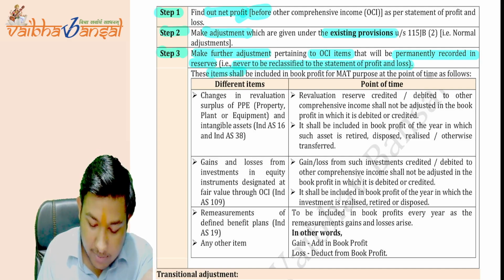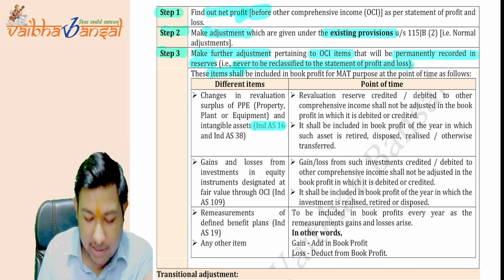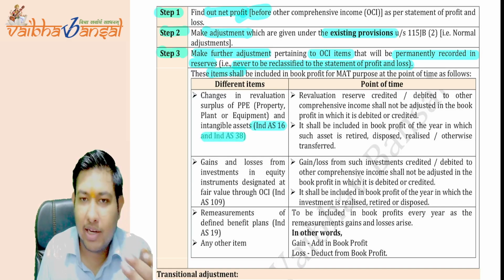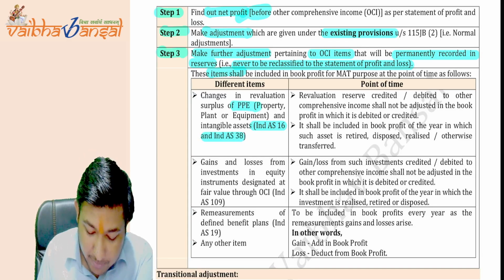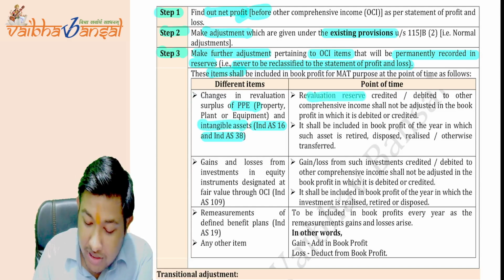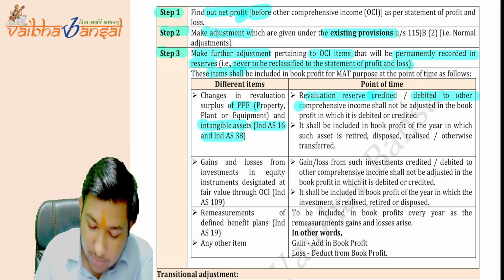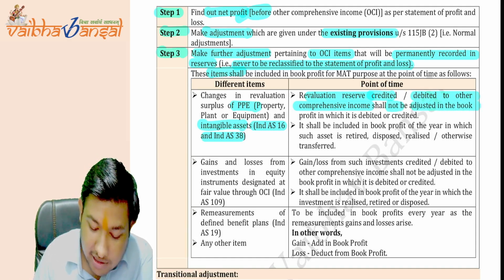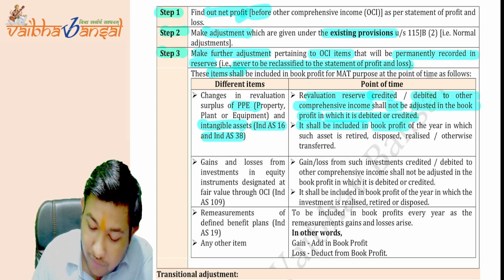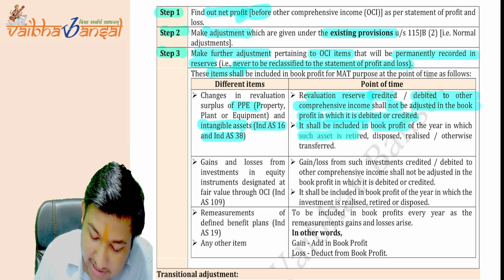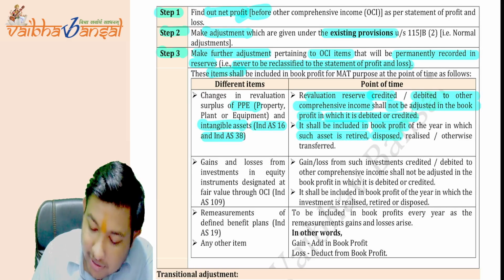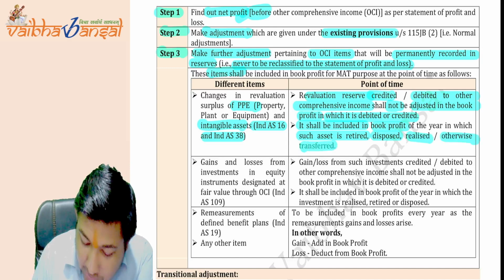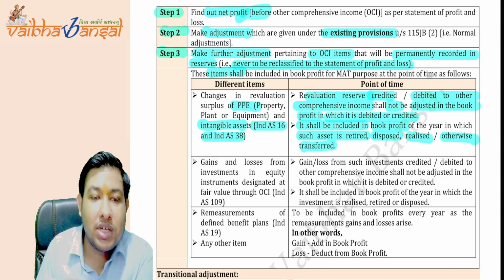These items shall be Ind AS 16 and Ind AS 38, that all I have explained, the PPE and the intangible asset. Revaluation reserve credited or debited to the comprehensive income shall not be adjusted in the book profit in which it is debited or credited. It shall be included in the book profit of the year in which such asset is retired, disposed, realized, or otherwise transferred. This is the year in which the actual gain will arise.